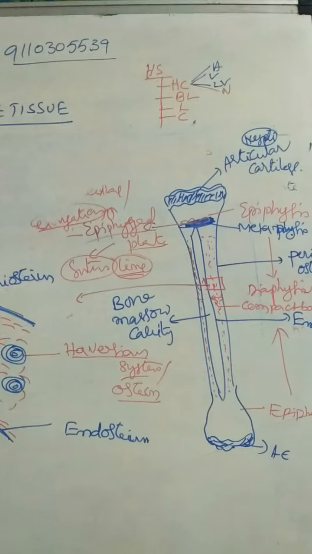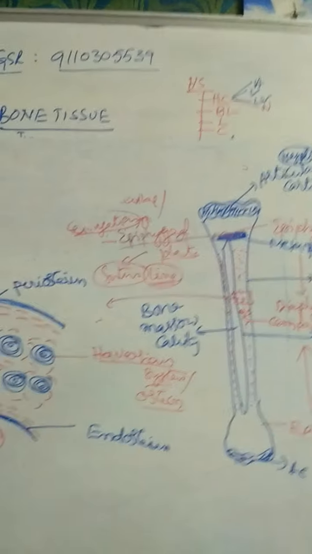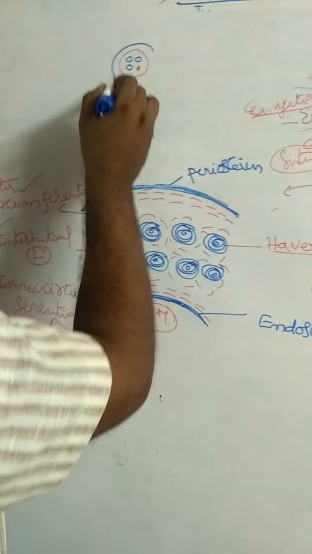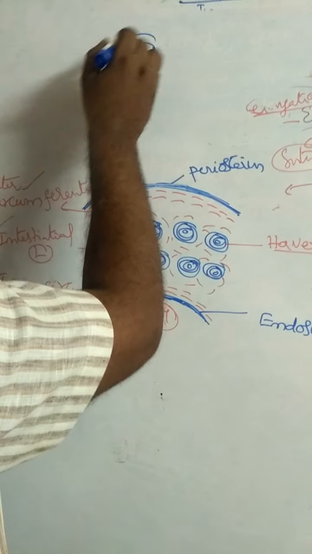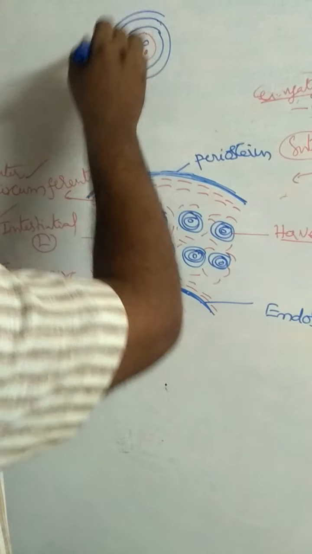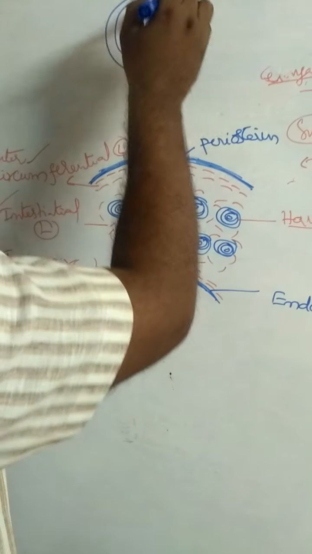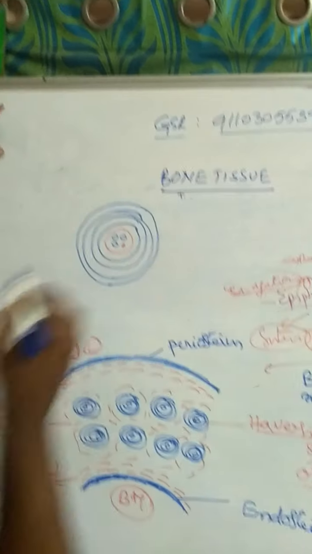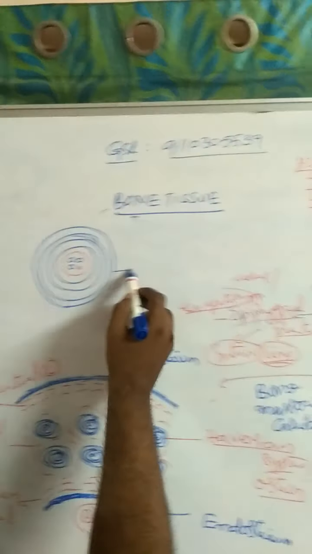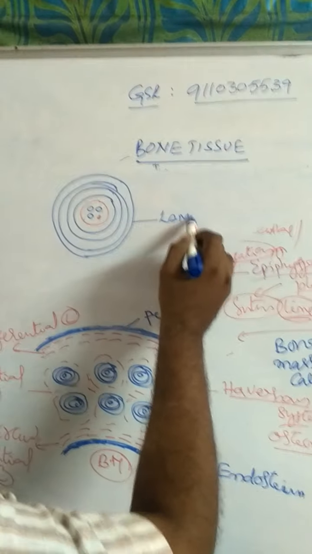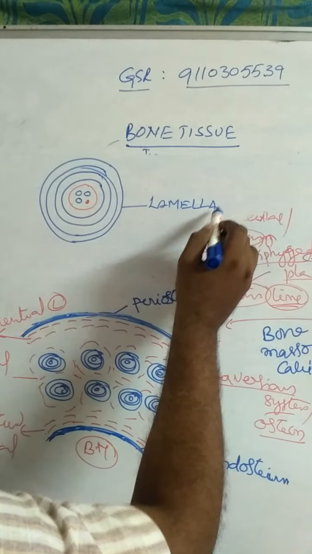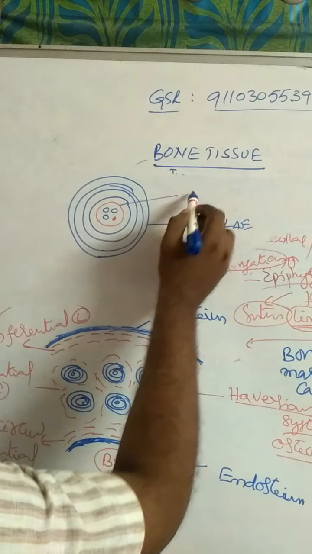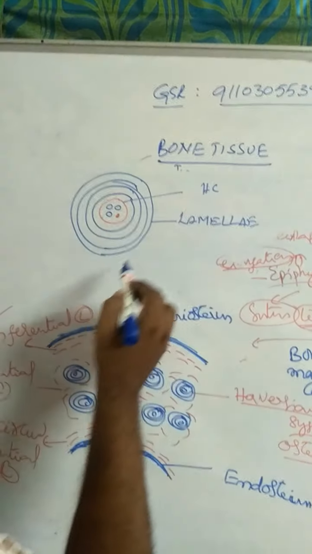The Haversian canal is surrounded by a minimum of 4 concentric rings. These are the concentric rings. Each ring is called a lamella. This is the Haversian canal.